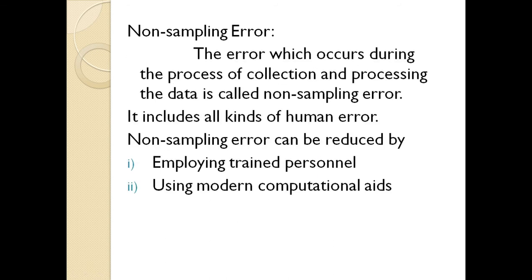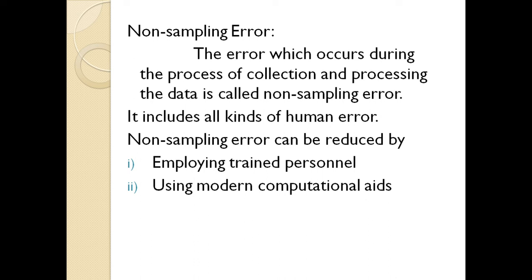Then we have non-sampling error, the error which occurs due to the process of collection and processing the data. For example, if you are collecting the data and you miss some data, or when you are processing the data and you miss some data in data entry, those errors are called non-sampling errors. It includes all kinds of human error, and these errors are made by humans, so they are also called human error. Non-sampling error can be reduced by employing trained personnel.